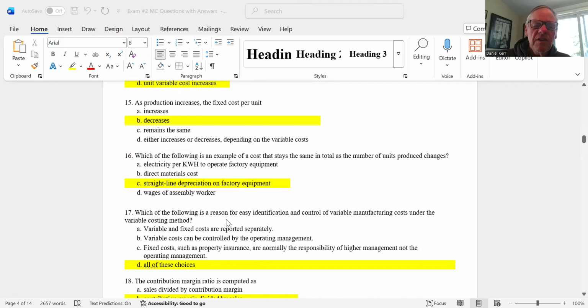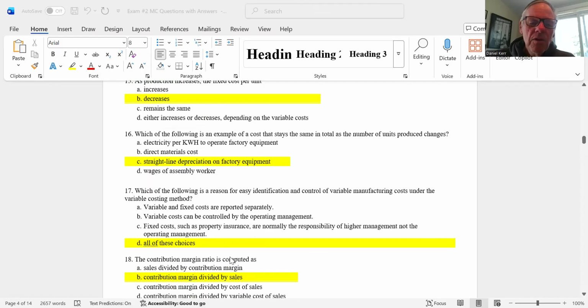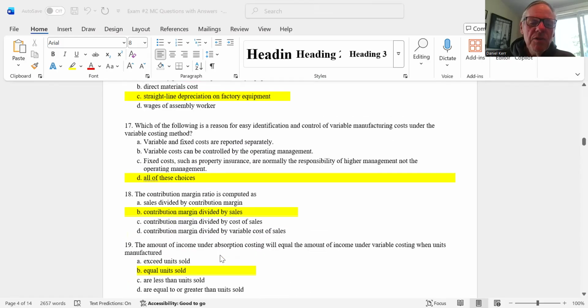Number 17, which of the following is a reason for easy identification and control of variable costs under the variable costing method? A is true, B is true, and C is true. So the correct answer there is D. All of these choices are correct. Number 18, contribution margin ratio is computed as contribution margin divided by sales. That's a simple definition. Contribution margin divided by sales, or you could take the contribution per unit and divide by the sales price. So the answer there is B.